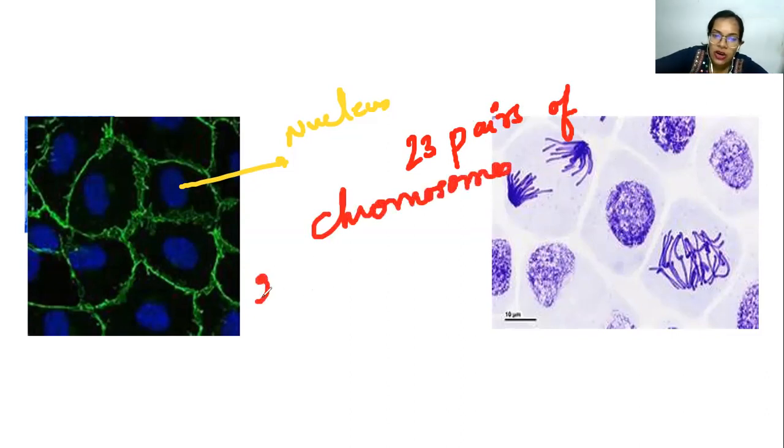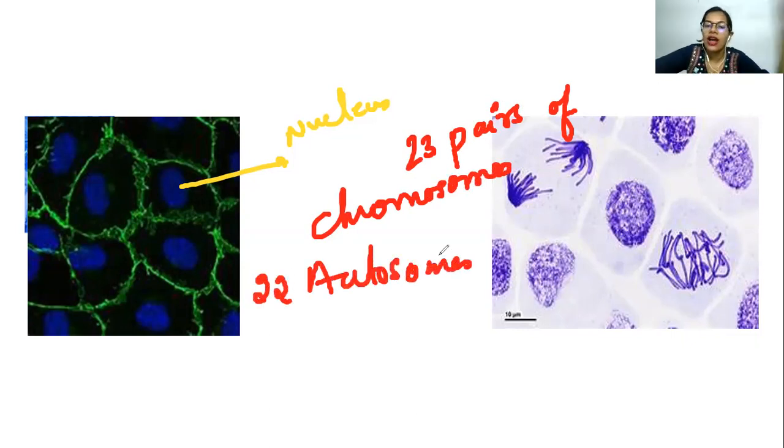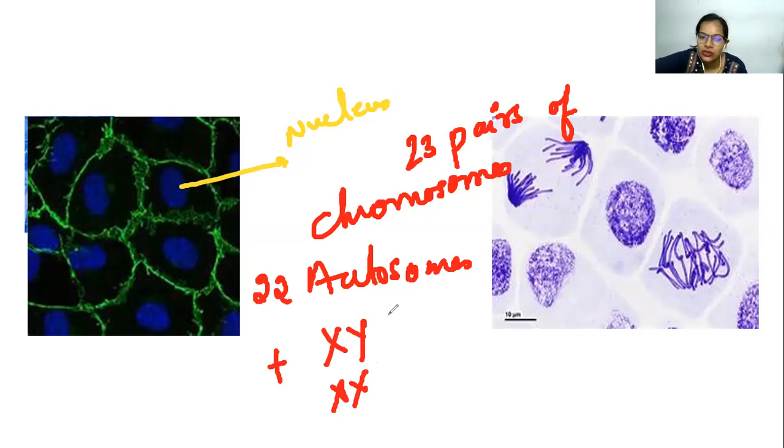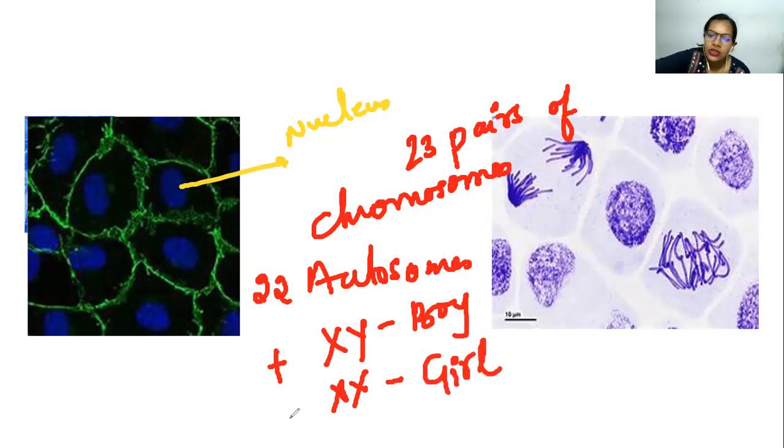out of which 22 are called autosomes. So don't worry, don't get tense. All of this is very simple to understand, and with the coming sessions it will be more clear. And we have got X, Y or X, X. So it becomes 23. So it is either XY if you are a boy, you're going to have 22 autosomes plus XY. If it is a girl, then 22 autosomes plus XX. So in total, we have got 23. Okay. So this is how you can see it over here.